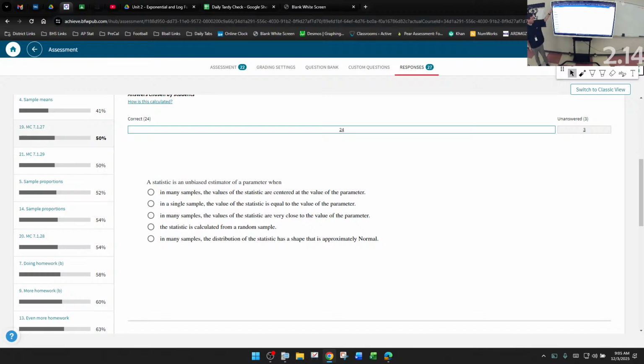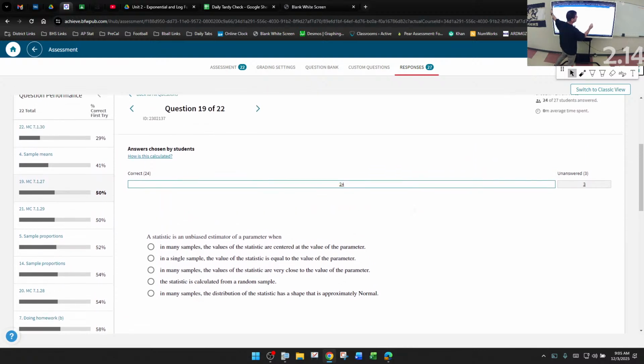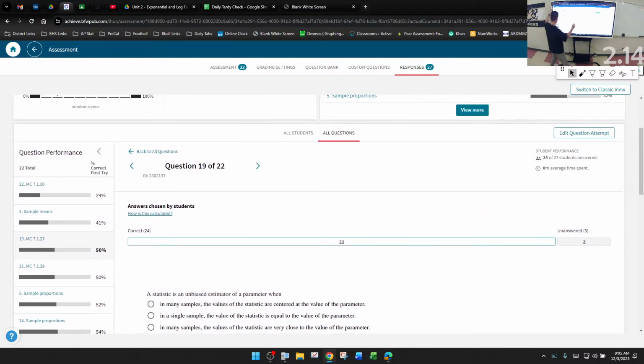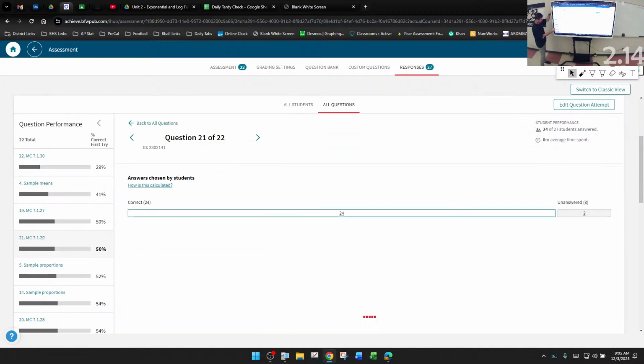So I would guess, I'm hoping that the answer is in many samples, the values of the statistic are centered at that value. It should be A. Not close, it should be the same. Okay? And then one more. Oh, it's over here. Centered, yep.